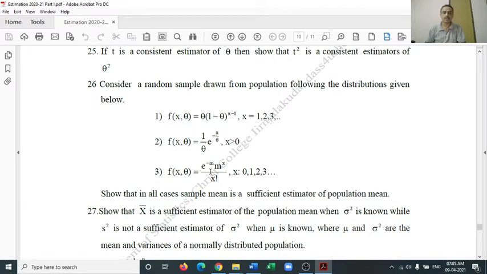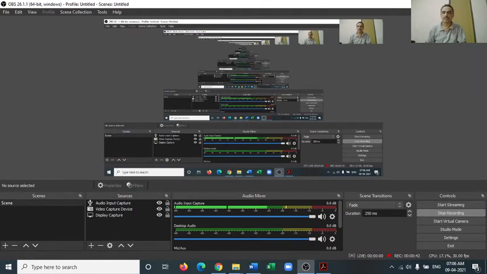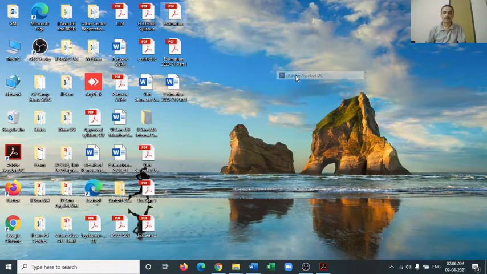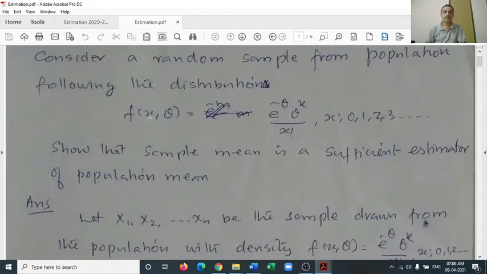This is the equation of Poisson distribution, and the equation has to be considered as e raised to minus theta, theta raised to x by x factorial. Here the question is to show that sample mean is a sufficient estimator of population mean. We shall come to the answer of this question. Okay, so this is the density function f(x, theta), e raised to minus theta, theta raised to x by x factorial, x = 0, 1, 2, 3, etc., which is the equation of Poisson distribution.